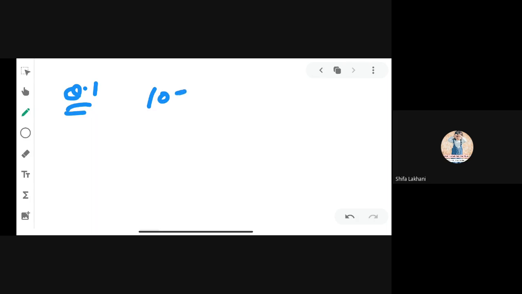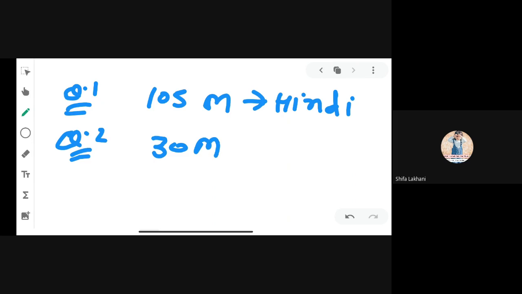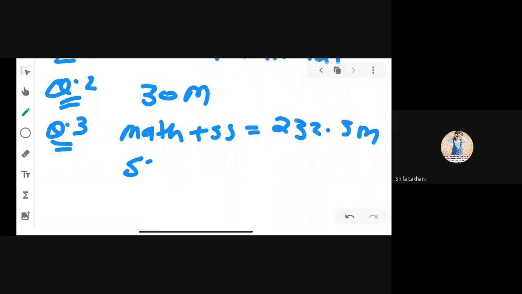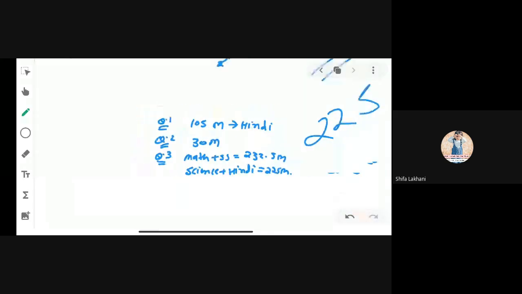Okay, so what is the answer of your question? In the second question, what is the answer? 30 marks. And in question number 3, maths plus SS is equal to 232.5 marks we get, and science plus Hindi we get 225 marks. It is the answer of your 3 questions.